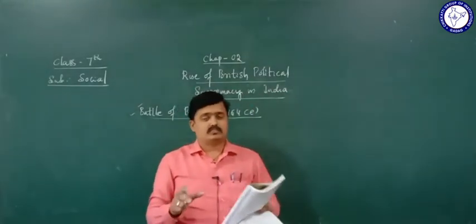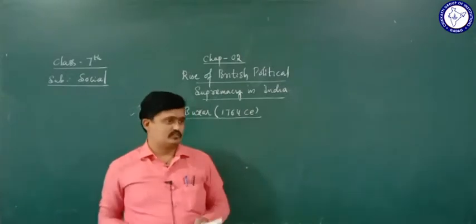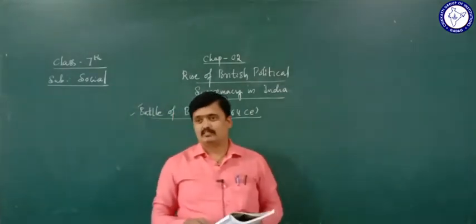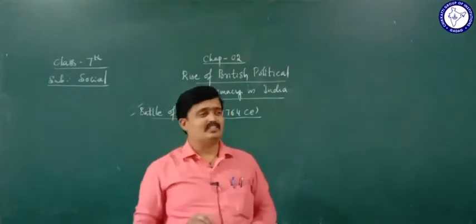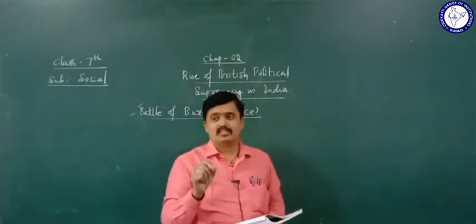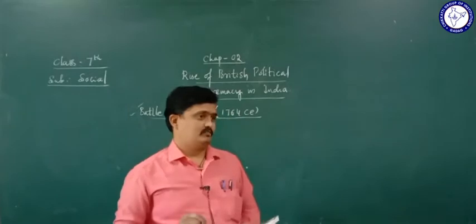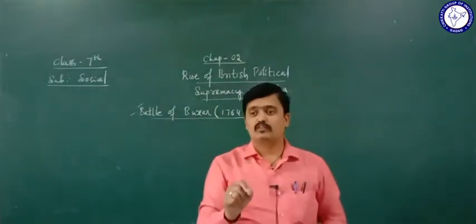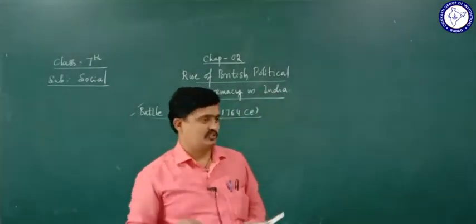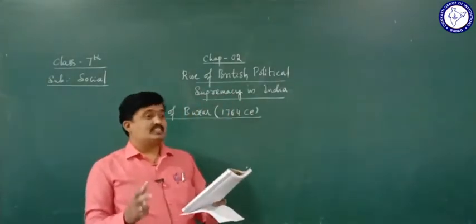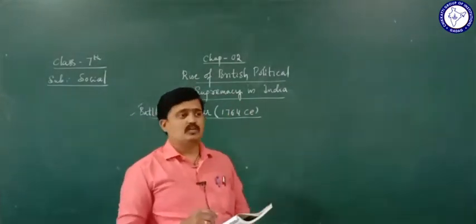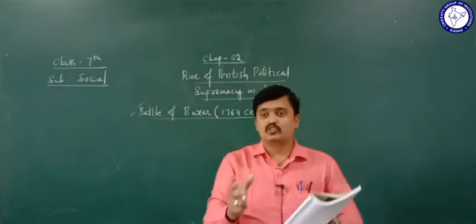The demands of the British were endless, and he failed to fulfill those demands. Who failed here? Mir Jafar. So he was dethroned.